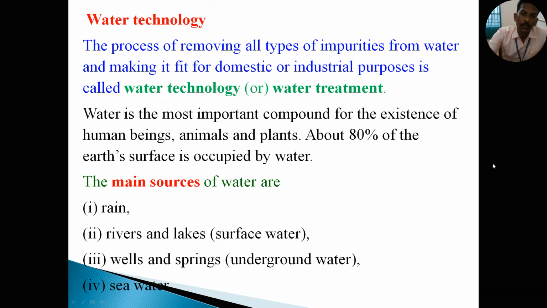The main sources of water are rain, rivers and lakes, wells and springs, and sea water. You know very well, rain is the main source of water. Then rivers and lakes are available on the surface, so it's called surface water. Wells and springs are underground water. Then finally sea water.